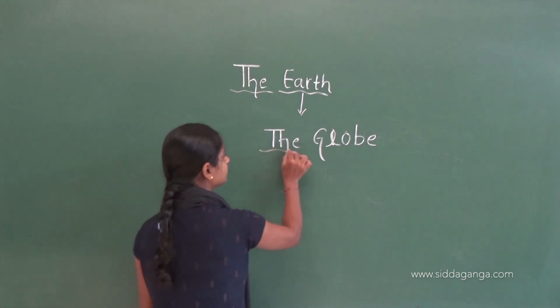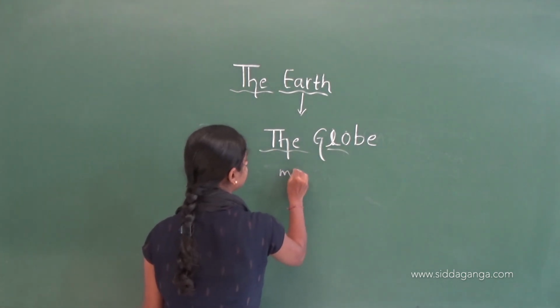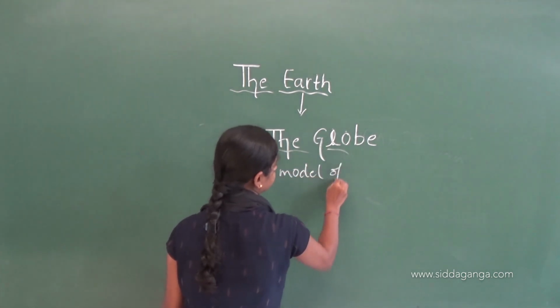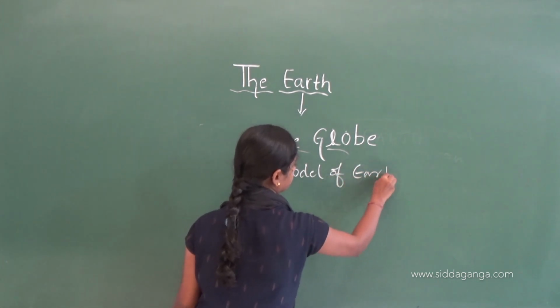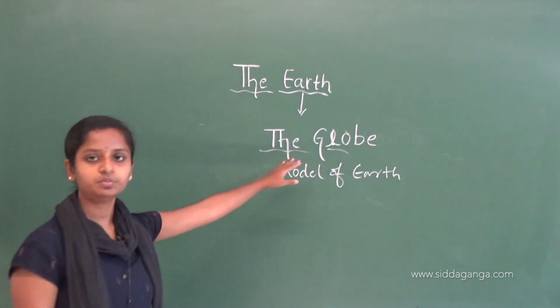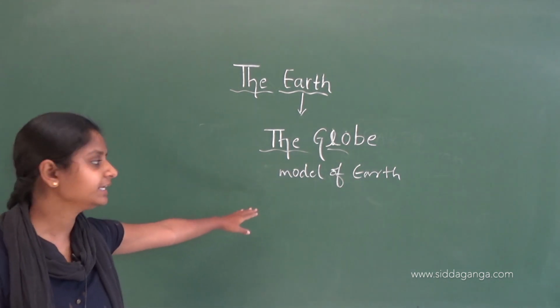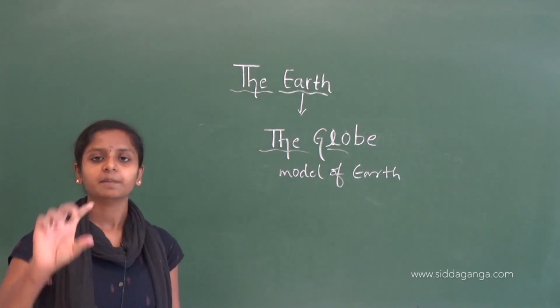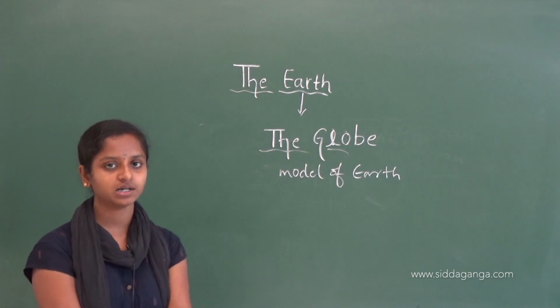It's a model of the earth. So globe is the small model of the earth, a miniature of the earth.